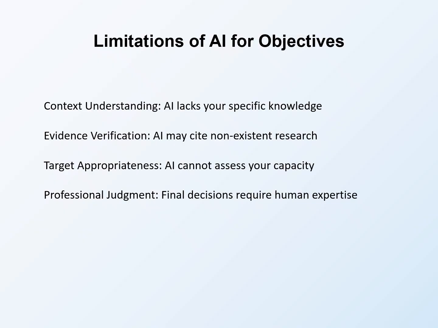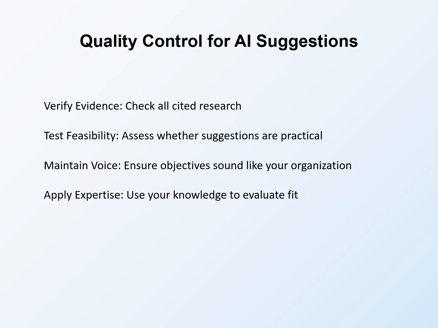Never accept AI suggestions without critical evaluation. Quality control for AI-generated objectives is essential. Verify evidence by checking all cited research. If AI suggests a target based on research, find that research. Confirm it exists and says what AI claims.